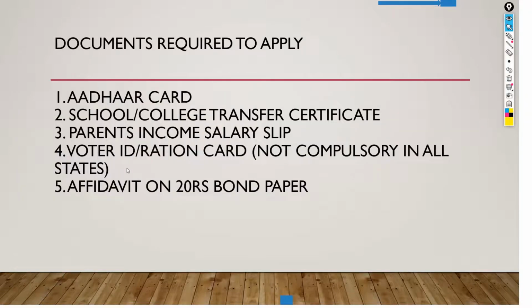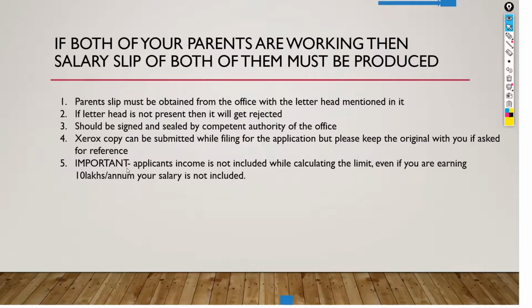The documents required to apply are Aadhaar card, a school or college transfer certificate, parents' income salary slip, voter ID or ration card. A voter ID or ration card is asked in some states and not asked in some other states. And an affidavit on 20 rupees bond paper. This is compulsory because in this affidavit you will give a self declaration of the annual income received by your family, and also that you are giving true information. So these are the compulsory documents that you have to produce while applying for OBC NCL certificate.